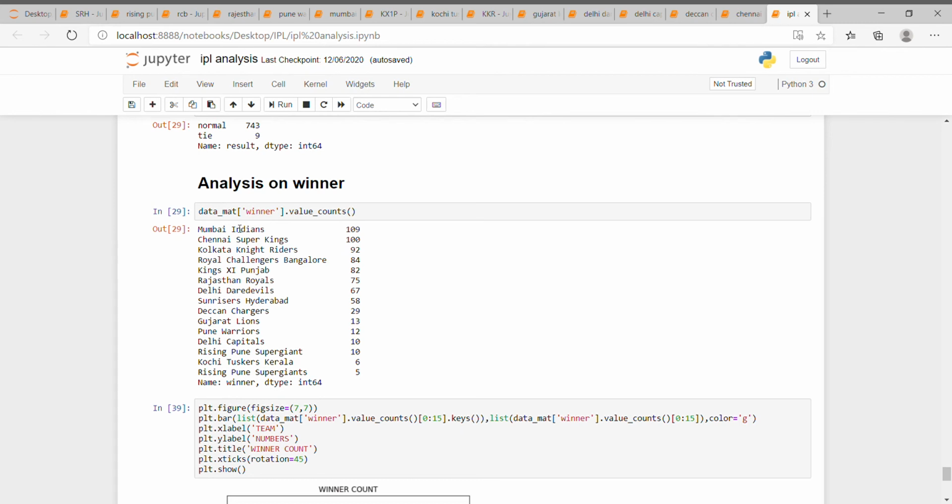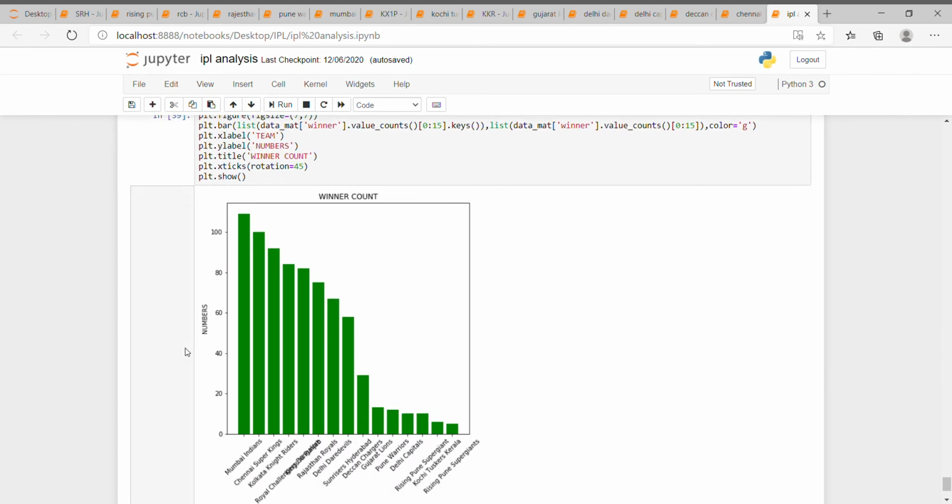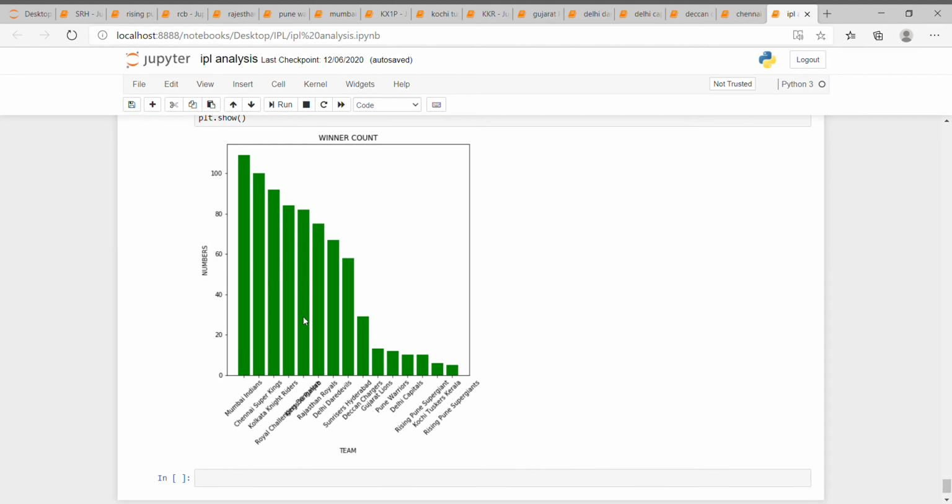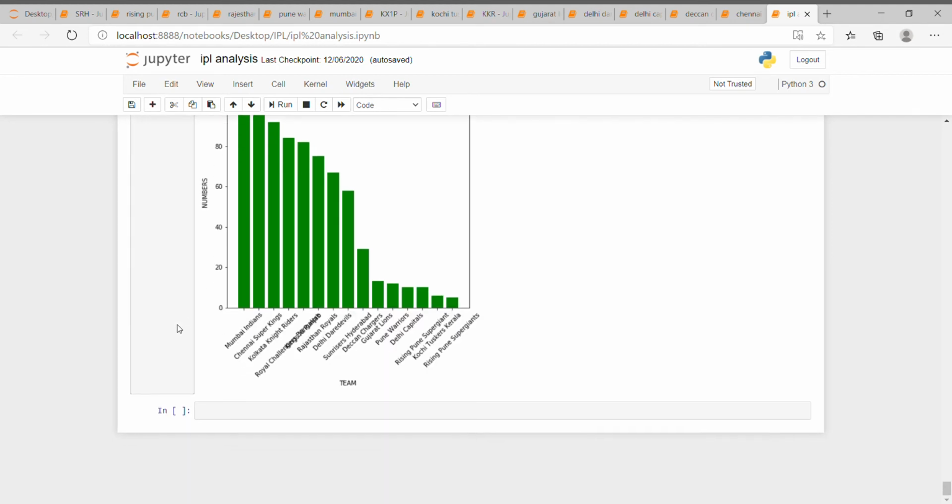This is the analysis of the winner. Mumbai Indians has won the most matches, that is 109. Second is Chennai Super Kings, and third is Kolkata Knight Riders. These are all team names, and these are the counts of wins. This is the bar chart representation of this. You can see for all the teams how many matches were won in the last 12 years.